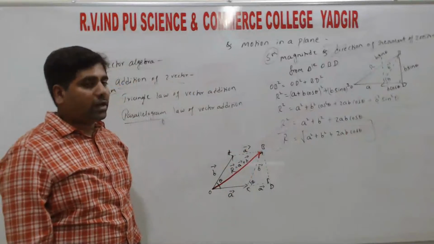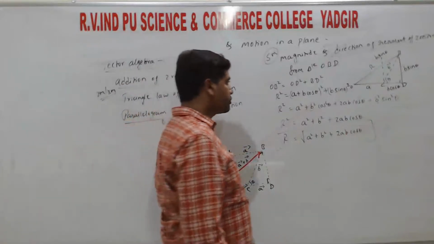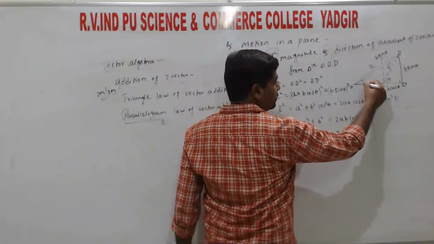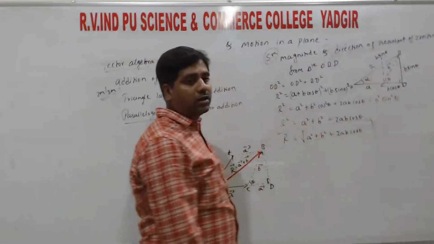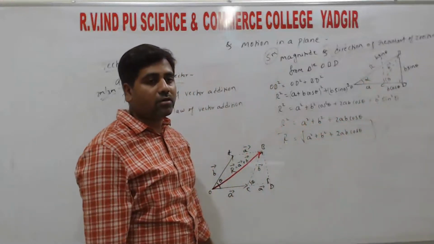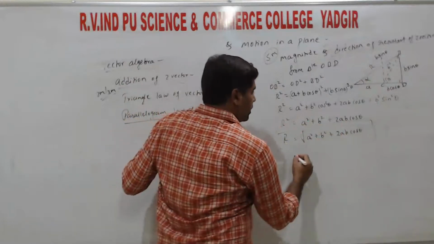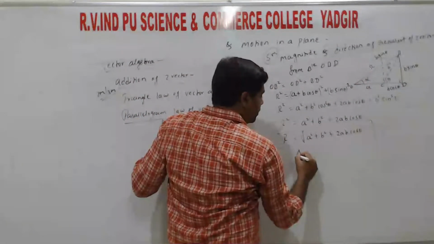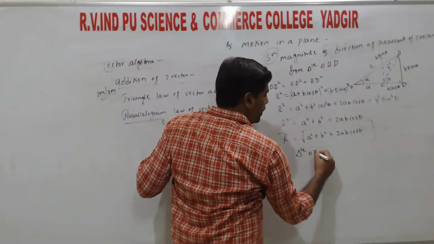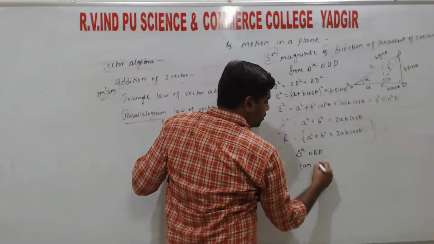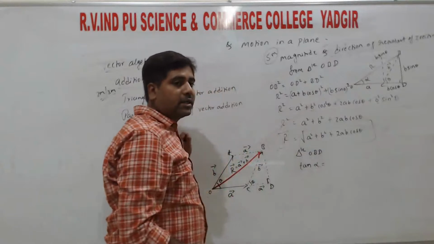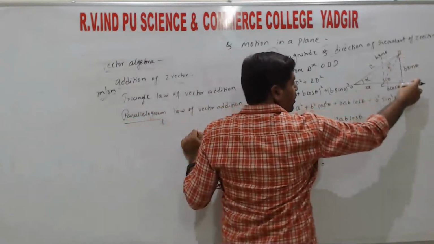Now direction. This resultant makes an angle alpha with the horizontal. The angle represents the direction of the vector, right? Again from the same triangle OBD, tan alpha. In trigonometry, tan theta is equal to opposite side by adjacent side.